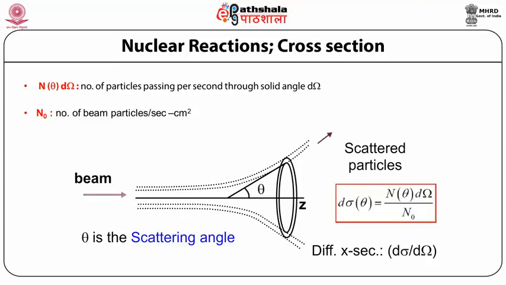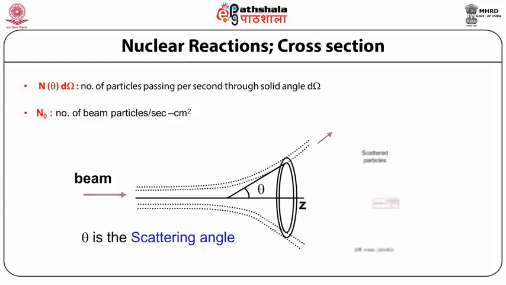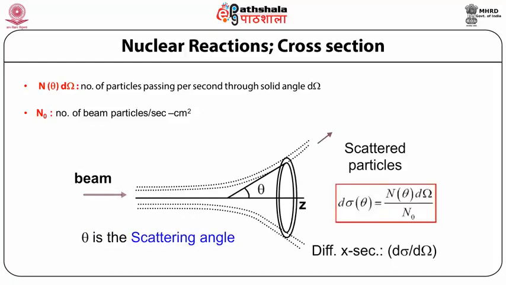If this kind of situation happens, then d sigma, which is the differential cross section, is equal to n theta d omega upon n0, where d omega is the small solid angle and theta is the scattering angle.